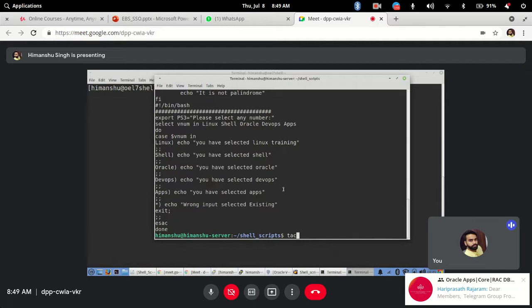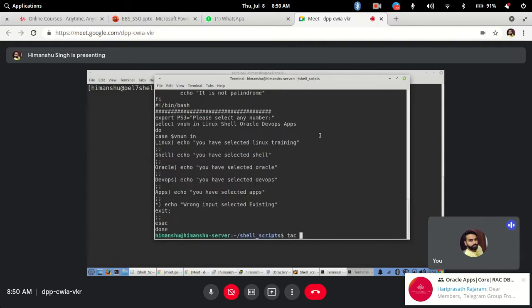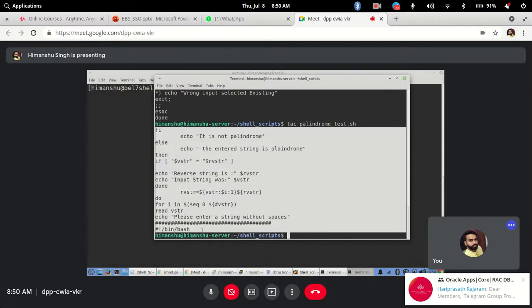Just now what we have read in this order, let's say this file I have read with cat. Now if I go ahead and do this with tac, it will reverse. The last line will be first, then the second last line, then the third last line, and the first line that was in the file will become the last line. If I hit enter, see it has now displayed the content of the file but in totally reverse order. Clear? So that is your tac command. Got it?